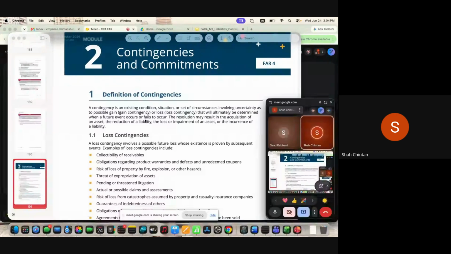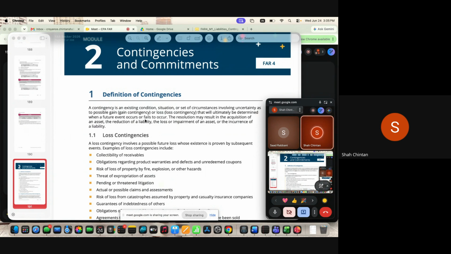Now before we move forward, in 4.1 we discussed the definition of a liability. Can you please repeat what a liability is when we record liabilities? When we have an outflow of a future probable asset. Give an example. When we are recording a liability for cash we have to give to a supplier, we record it in accounts payable.